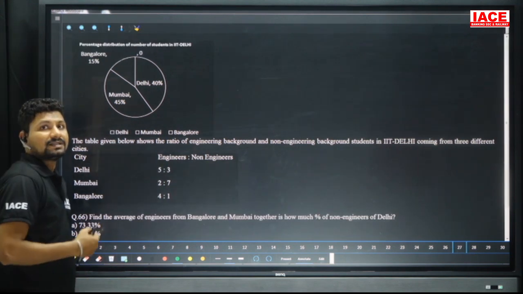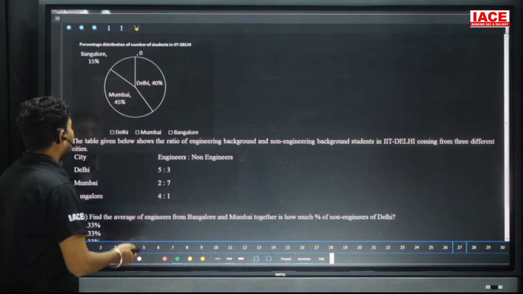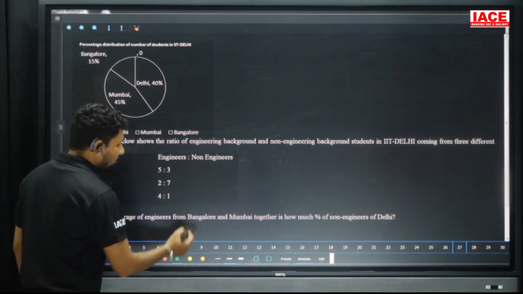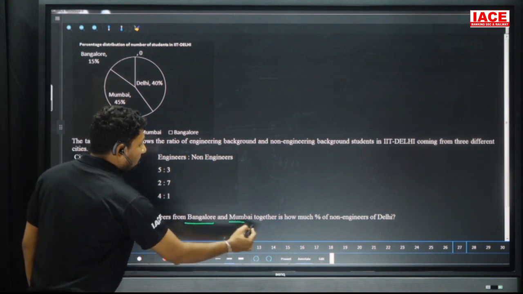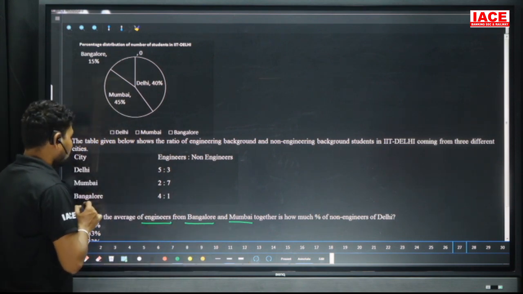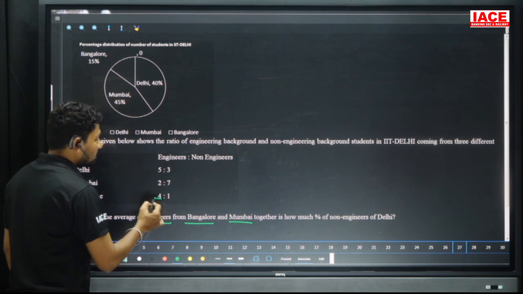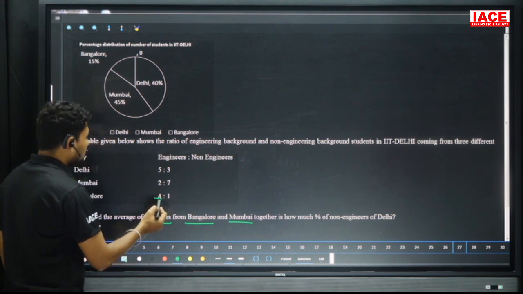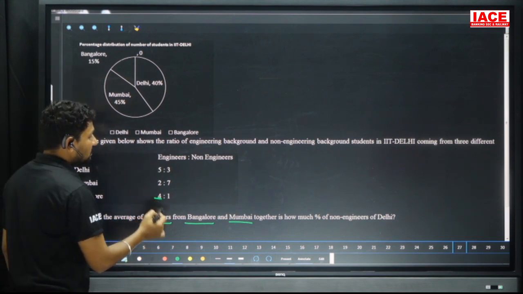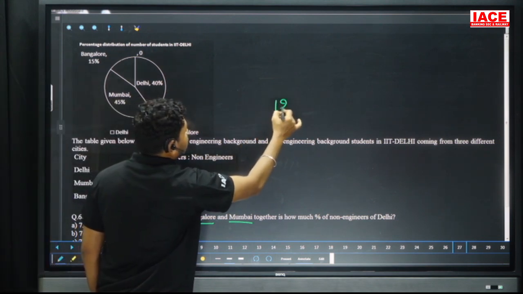Next, question number 66 for the same pie chart data. What is the question? Find the average of engineers of Bangalore and Mumbai. What value is required? Engineers value is required. Bangalore's engineers value: engineers is how many parts? 4 parts. 4 plus 1 is 5 parts. 5 parts is equal to 15 percentage, 1 part is equal to 3 percentage, 4 parts is equal to how much percentage? 12 percentage.